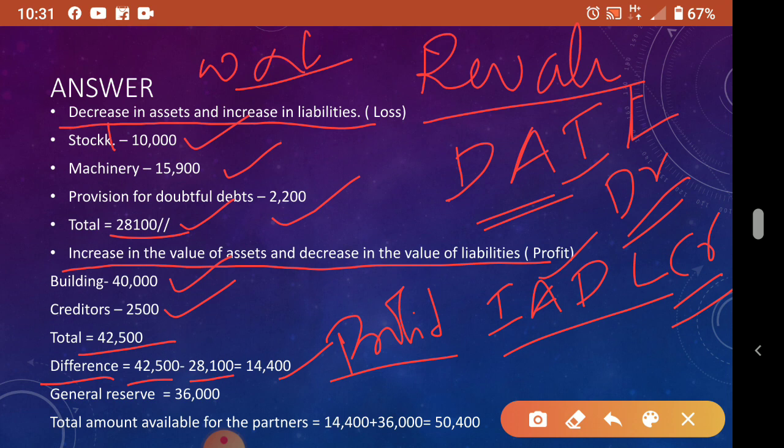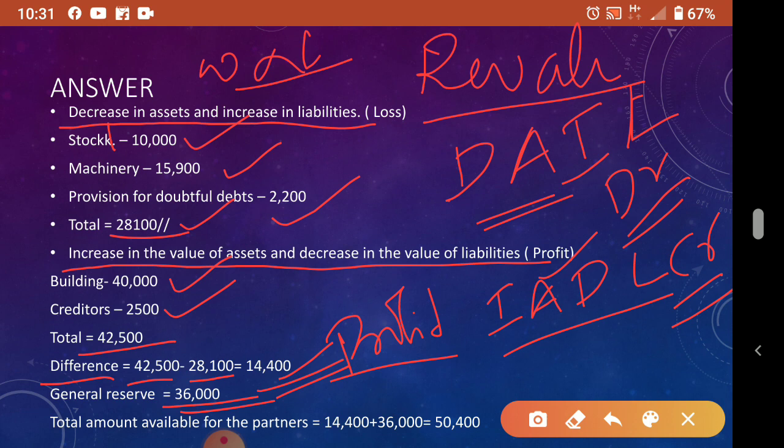Now the general reserve also, they don't want to distribute, and they don't want to show the revised value. So which ratio do you have to take, sacrifice or gain? General reserve also they do not want to distribute. So with this profit, we can add the general reserve and pass a single journal entry. Understood? Whenever they say they do not want to distribute, you pass a single journal entry, only for those items. And I told you, goodwill is always in sacrifice or gain ratio only. They never say they want to distribute or don't want to distribute goodwill. Goodwill is always in sacrifice or gain ratio only.